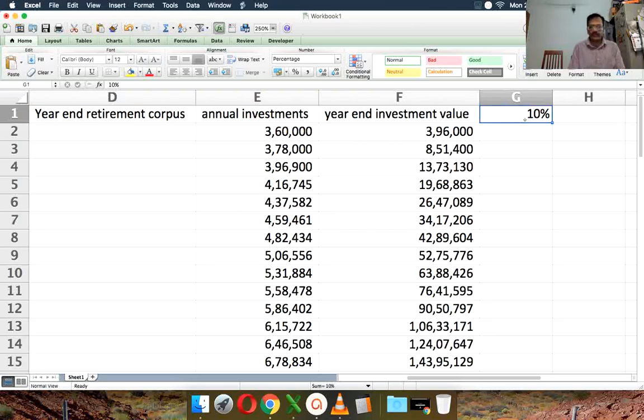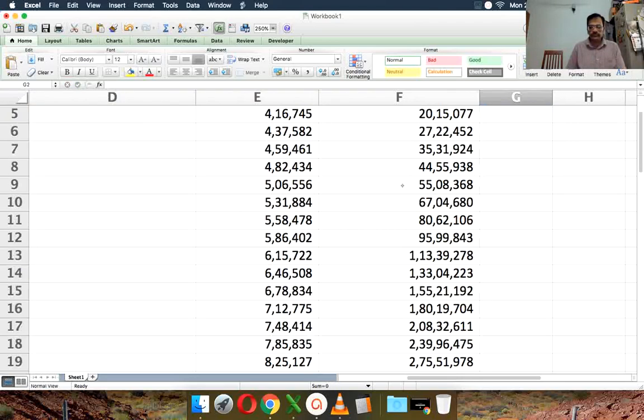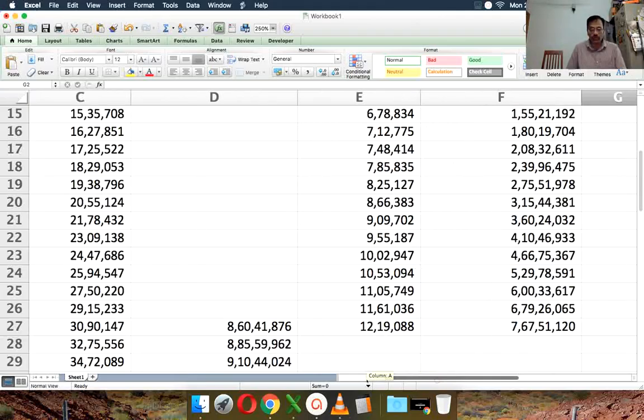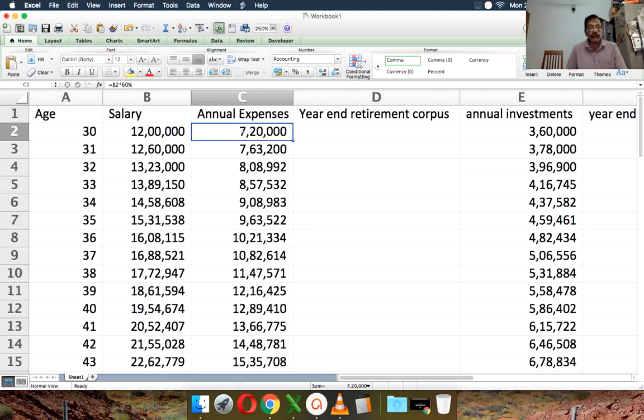Suppose I make this 11%. 11% on the entire portfolio after 25 years, post-tax, is a very big deal, and it's not easy. Even at 11%, it's 7.67 crores only. So it's still about a crore short. There's not much else you can do. We have assumed that 60% of the current salary will be used as annual expenses. So what we can do is reduce it. We'll drop it down to 50%.